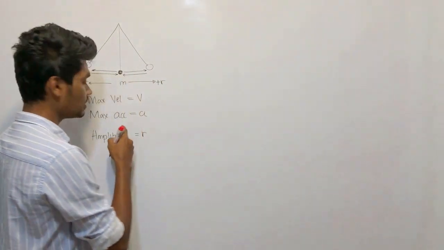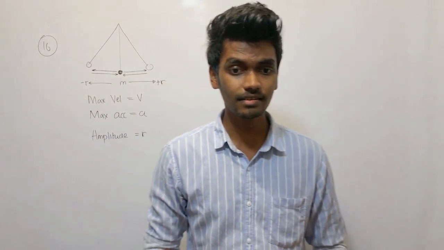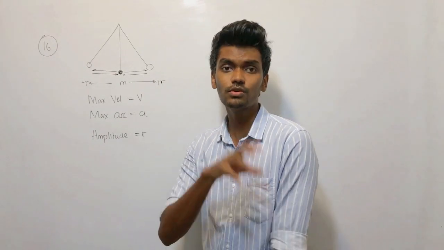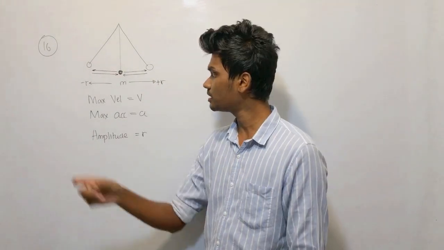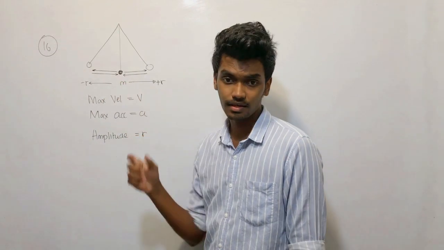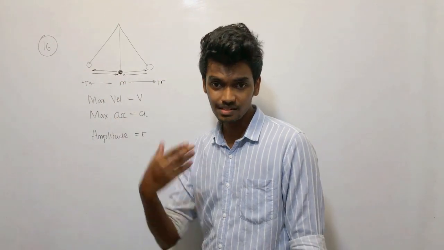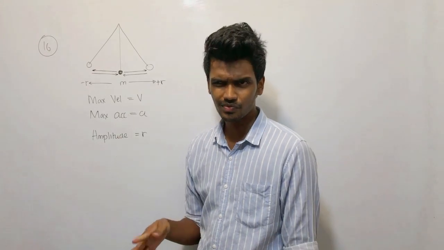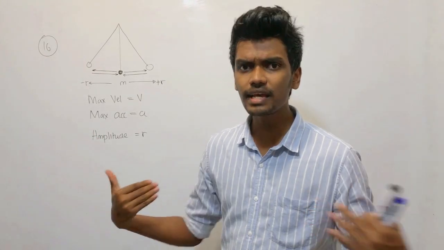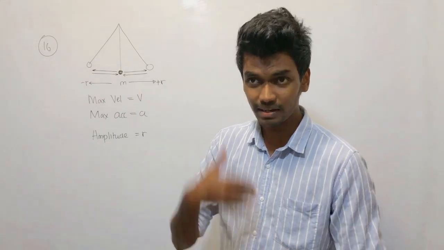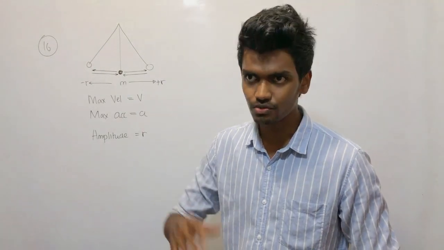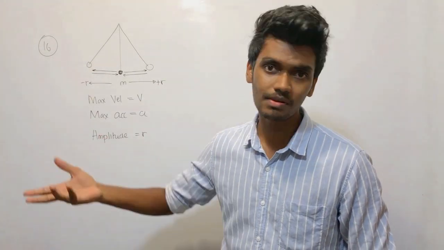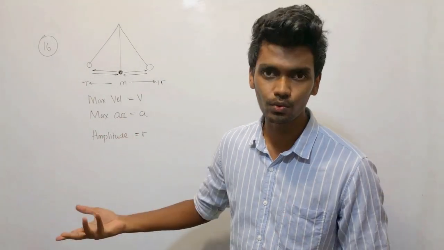So first of all, let's see what they ask: an expression for the angular velocity. The solutions are given in terms of v, m, and a. In certain questions, m is not there, so somehow v and a are there. We need to relate the maximum velocity and the maximum acceleration. So shall we first write down the expressions for maximum velocity and maximum acceleration, and then see what we can do?